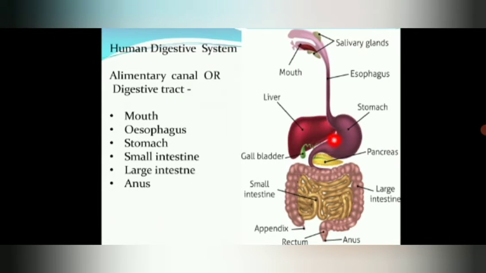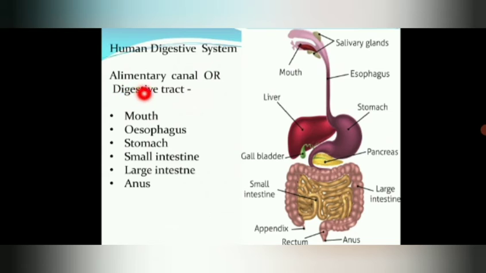So in this picture, you can see various parts, right? Mouth, salivary glands, esophagus, stomach, pancreas, large intestine, gallbladder, small intestine, rectum, anus. Like this there are different parts. So this is nothing but a human digestive system. A human digestive system consists of a long tube called the alimentary canal. Alimentary canal or digestive tract, or we even call it the gut.